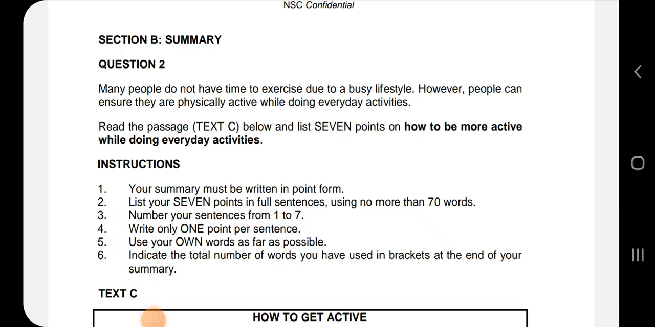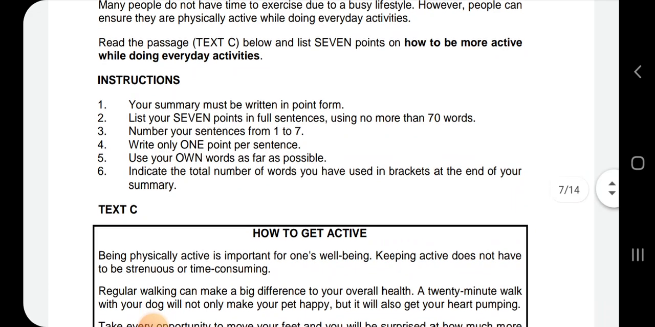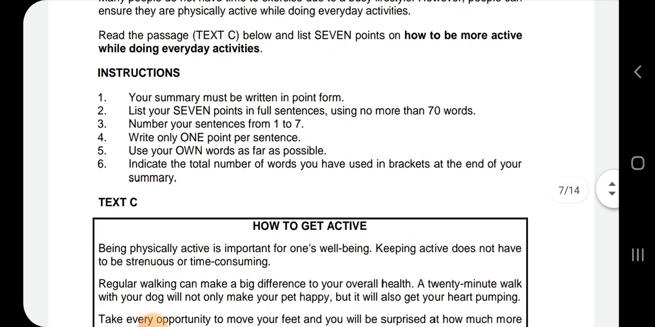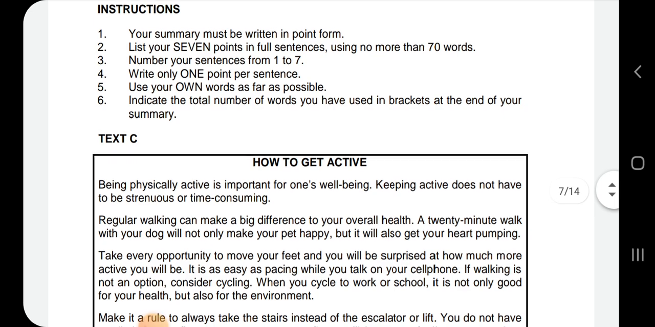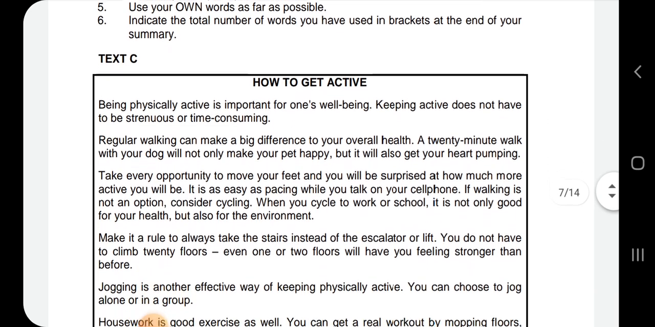So we are on section B, summary. Many people do not have time to exercise due to a busy lifestyle. However, people can ensure that they are physically active while doing everyday activities. Read the passage text C below and list 7 points on how to be more active while doing everyday activities. Your summary must be written in point form. List your 7 points in full sentences. Number your sentences from 1 to 7. Write only 1 point per sentence. Use your own words as far as possible. Indicate the total number of words you have used in brackets at the end of your summary.